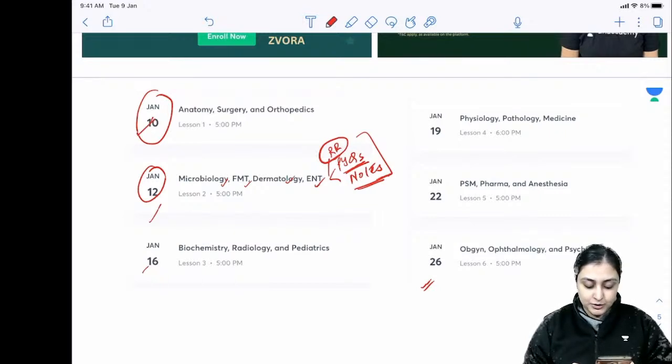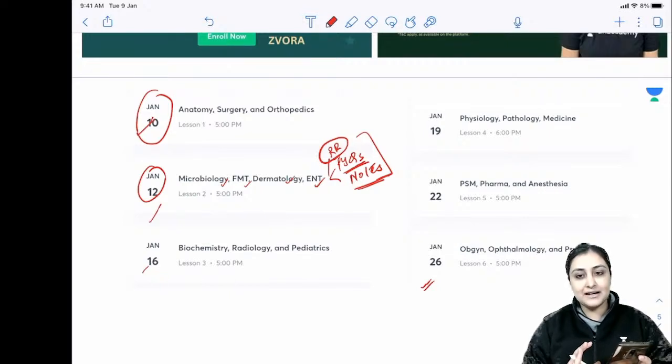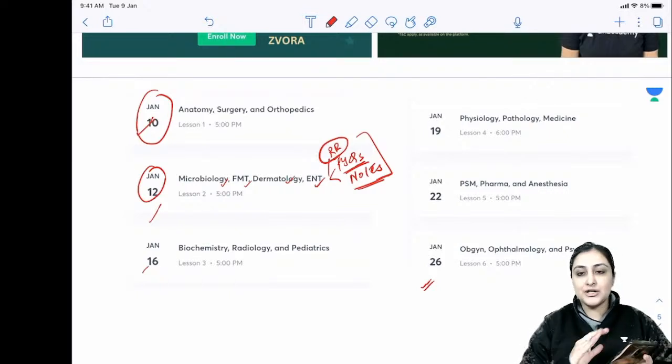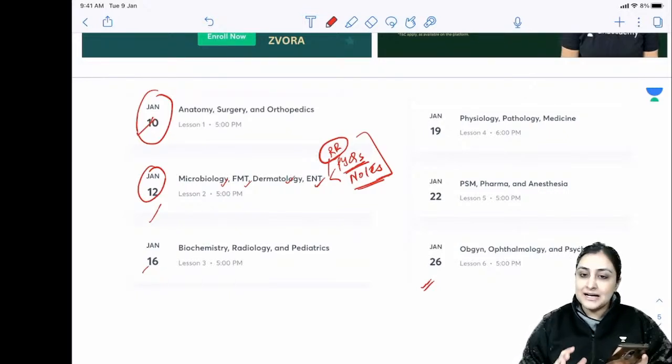I don't think you should include MER and MKT here, because I think if you just do the rapid revision, there are certain topics which I have given as homework along with rapid revision only. Whatever are the topics which I have not covered in RR, I've already informed in that class itself that for those you see the MER and MKT. Apart from that, do not see any other classes. You won't have time for it. Just see RR, just do the relevant MERs which I have said in the RR for the topics which have not been covered, previous year questions, and your existing notes, if any. That is what you want to do here.